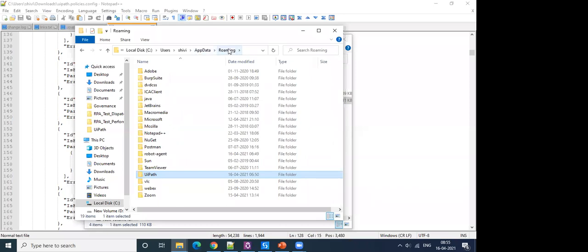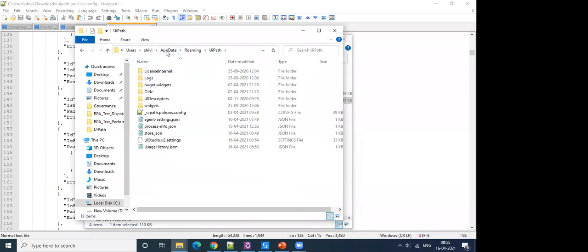It will take us to roaming, then UiPath. So basically app data, roaming, UiPath. In this folder, you need to drop your UiPath.policies.config file, and then it will be picked for governance. I have already dropped the file there to save time. So let's just go ahead.